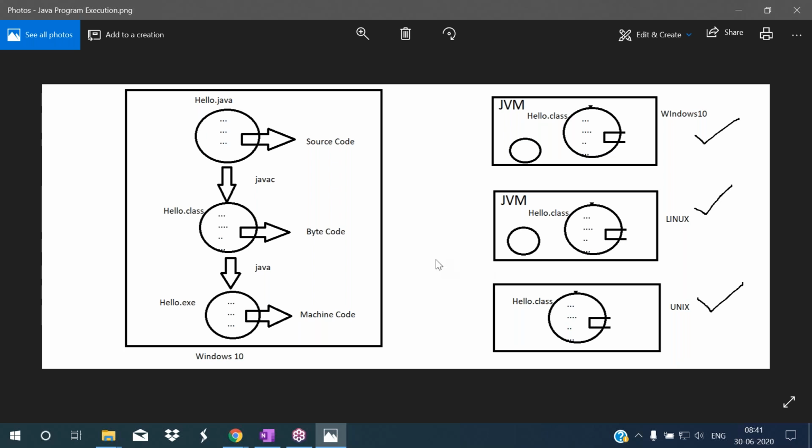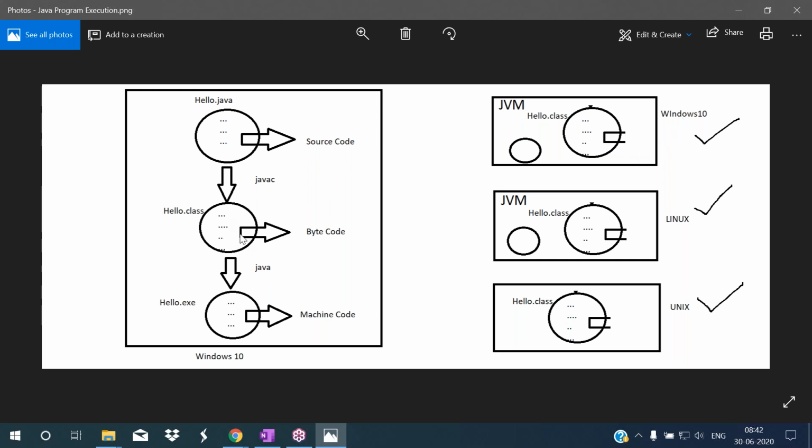Whatever the operating system is in the client machine, simply take the bytecode file and place it in the client machine. Here the operating system is not responsible to run it; JVM is responsible to run it. That's why JVM translates according to the operating system and microprocessor in that machine.